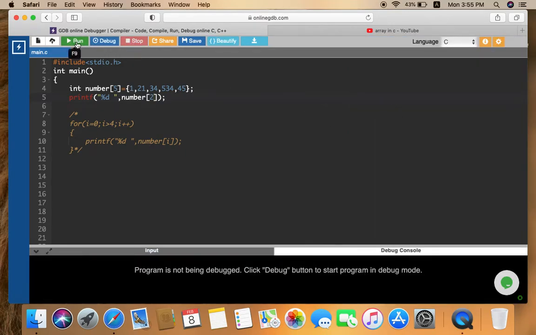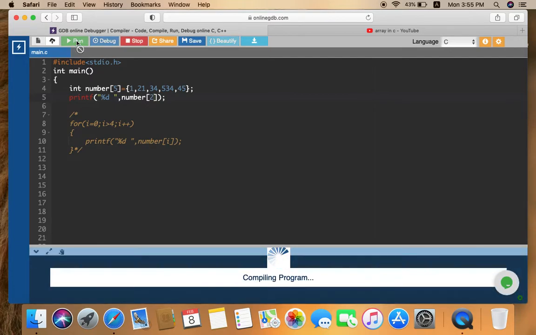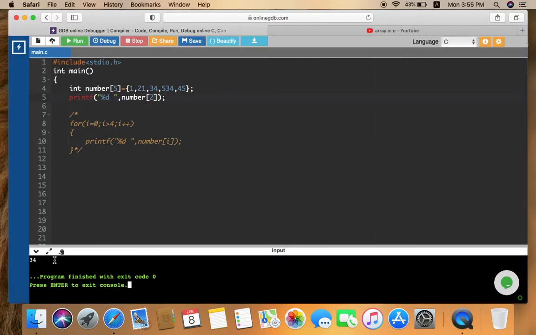Okay, now see, if I am going to run it now, you will see that 34 is given as an output. Now how is the compiler reading this code actually? When the compiler came here, it saw there is an integer data type. Then it read the number. It understands that this is a variable of name number of integer data type.